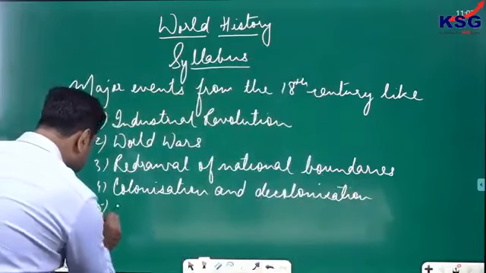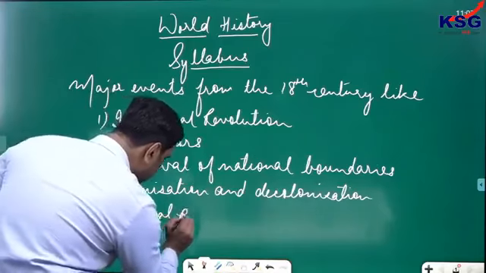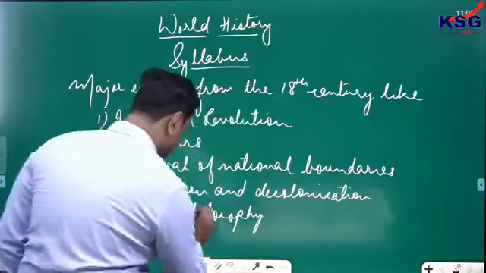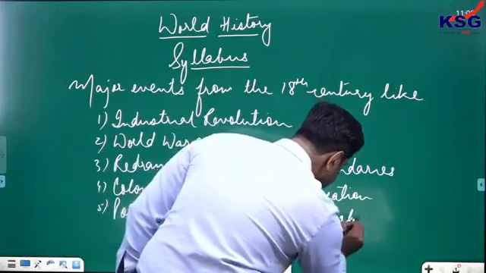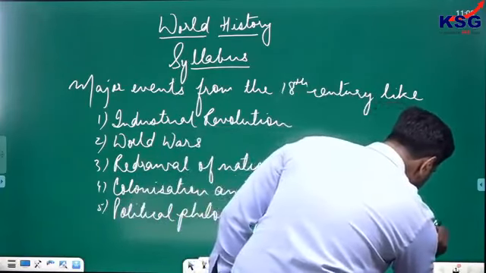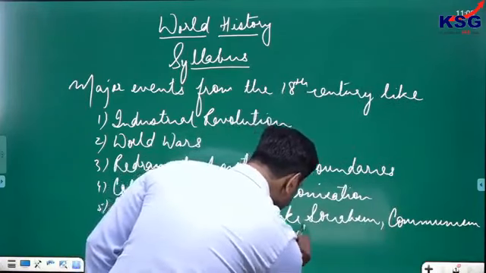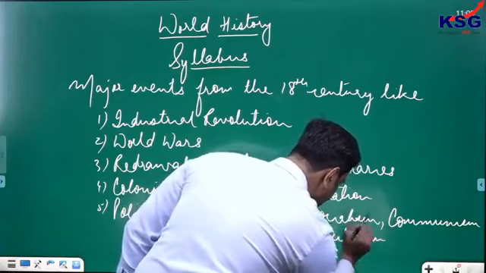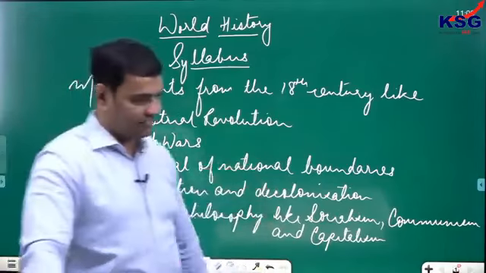And the fifth one is political philosophy like socialism, communism, and capitalism, their forms and effect on society. This is the syllabus prescribed for world history.